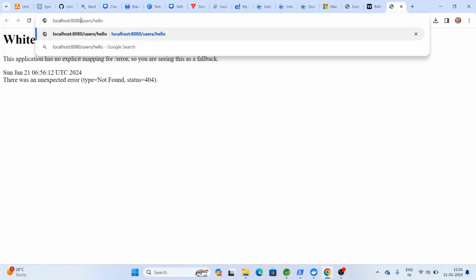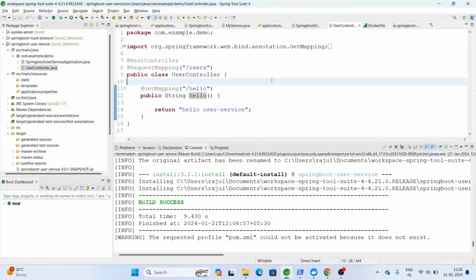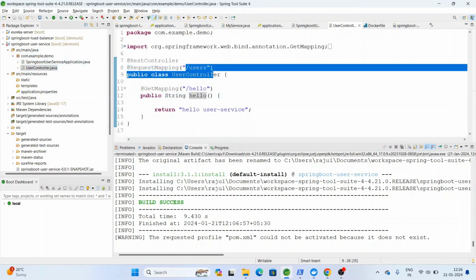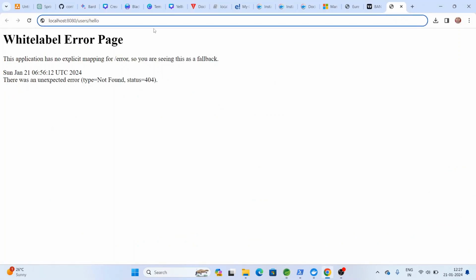Let's test this application. The request mapping we are giving is users/hello. In the user controller, the request mapping we have given is users/hello, so it should return hello user service. Let's hit it. You can see here hello user service is written in the response. So this is how you can test this application and deploy your application in Docker.